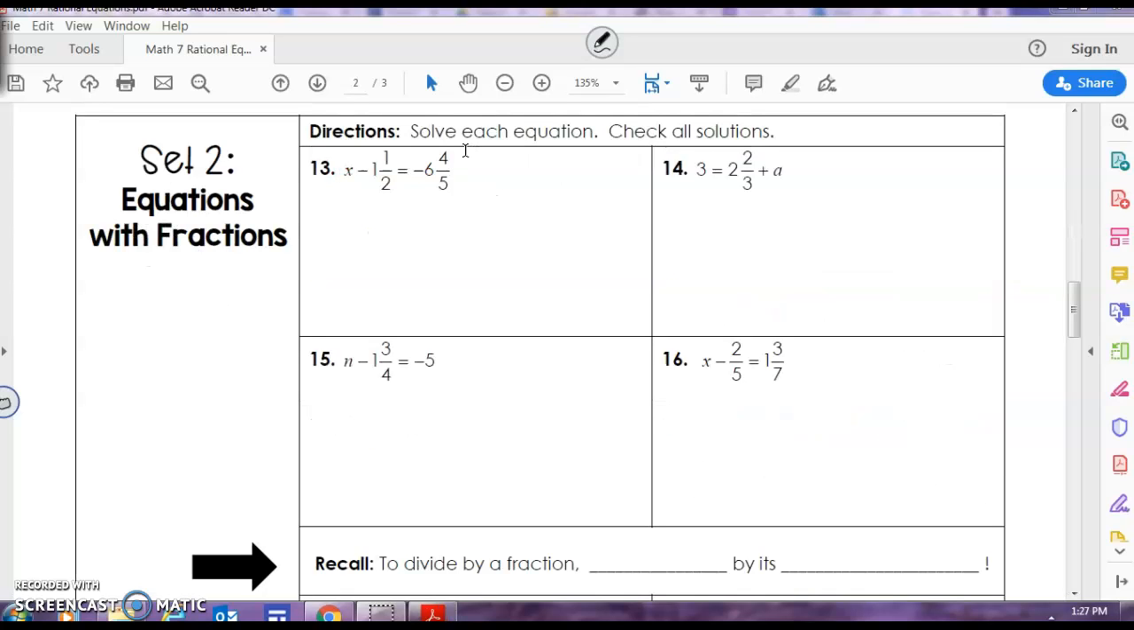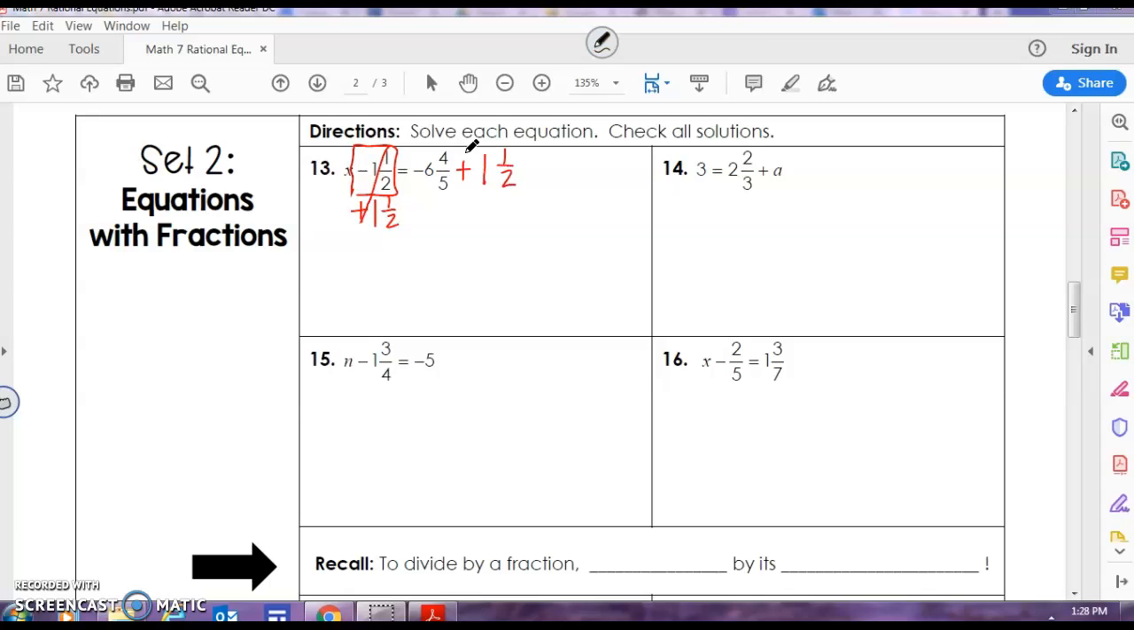Now let's look at set 2. These are equations with fractions. Let's begin with number 13. We're going to isolate our variables, which means we need to get rid of negative 1 and 1/2. So we add 1 1/2 to both sides of our equation.